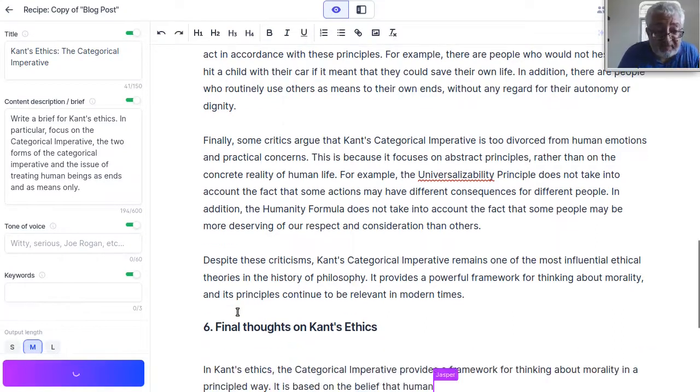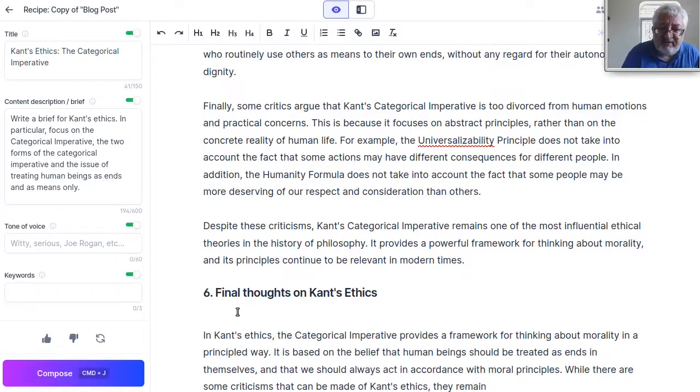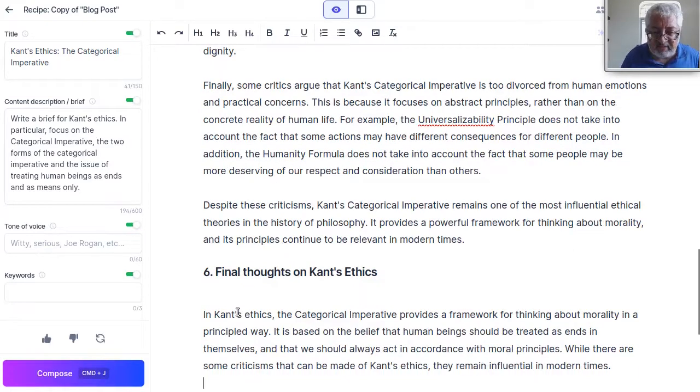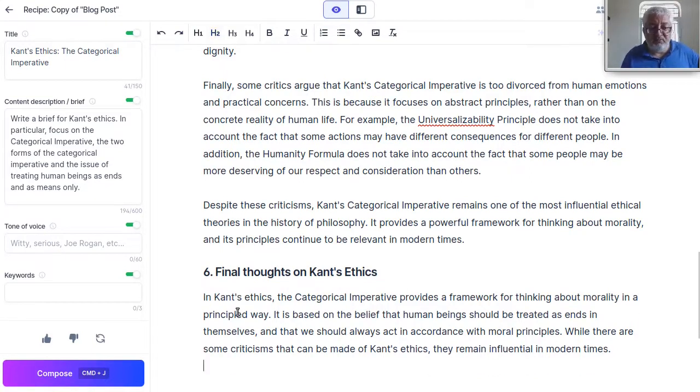So here we are. In Kant's ethics, the categorical imperative provides a framework for thinking about morality in a principled way. It is based on the belief that human beings should be treated as ends in themselves and that we should always act in accordance with our principles. While there are some criticisms, they remain influential in modern times. Okay, so that's it.